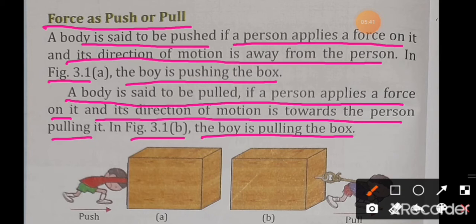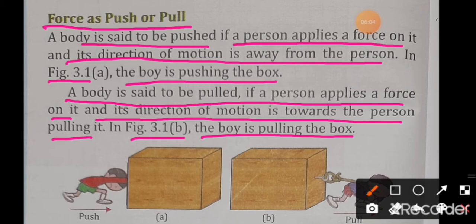Okay, what is a push? A body is said to be pushed if any person applies a force on the object and the direction of the motion is away from the person. This condition is said to be pushing.